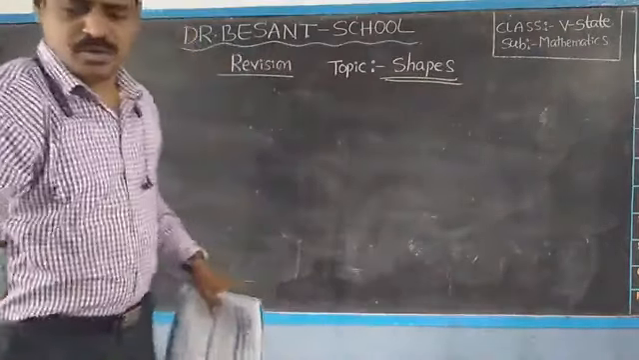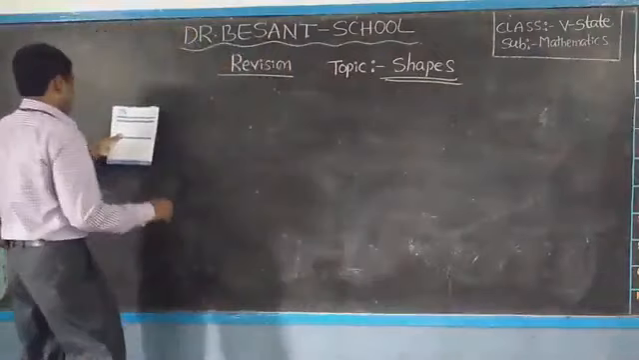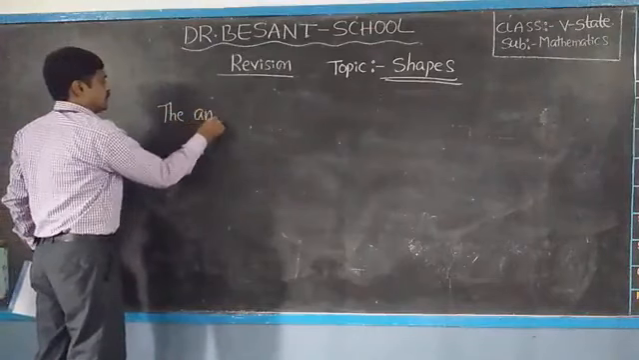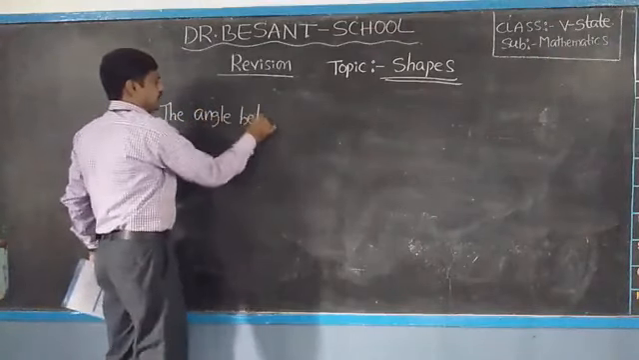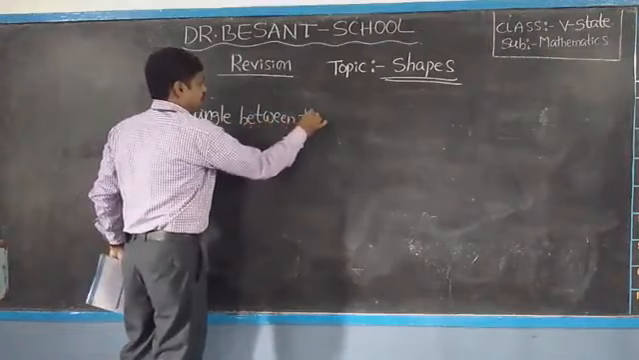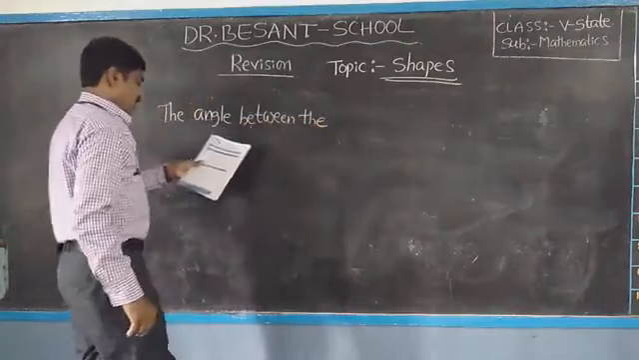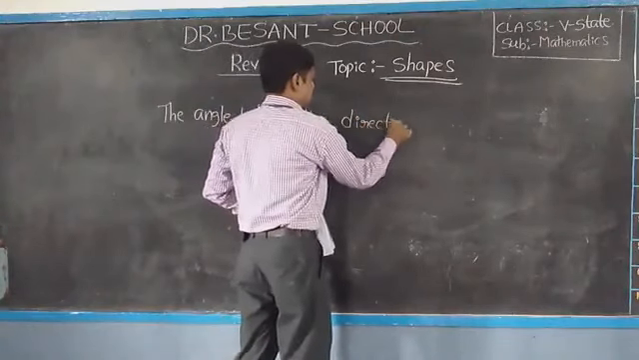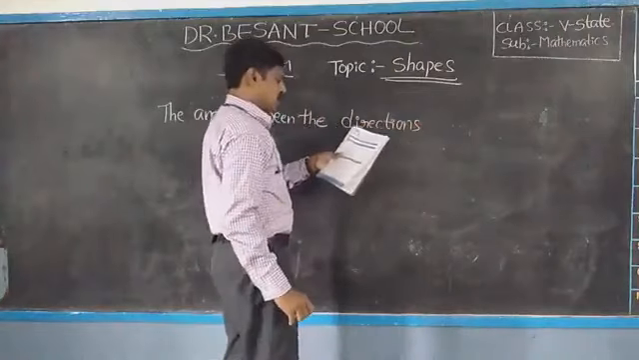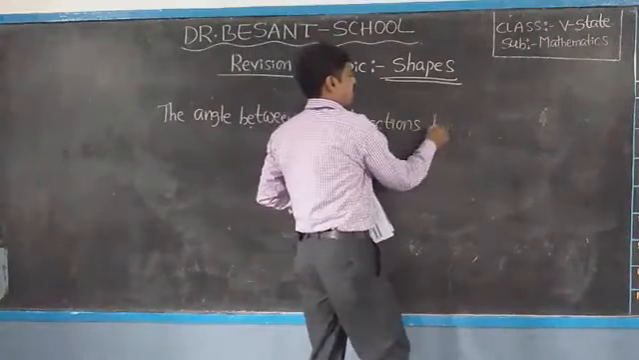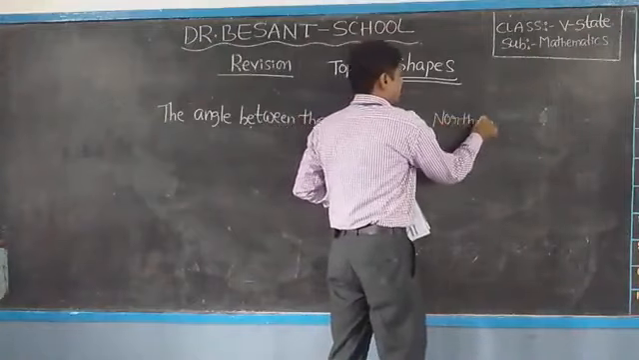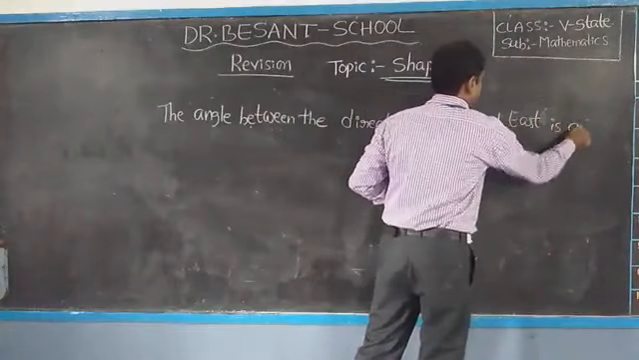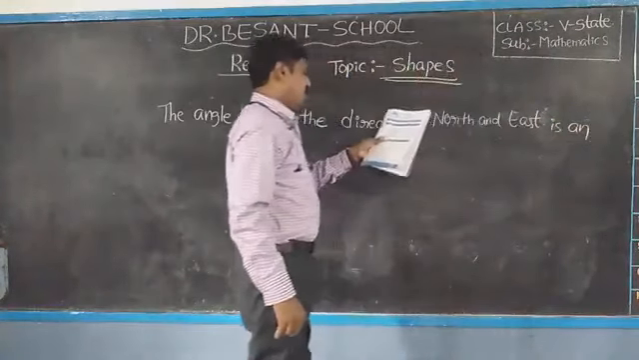Next, one more. The angle between the directions north and east is an dash.